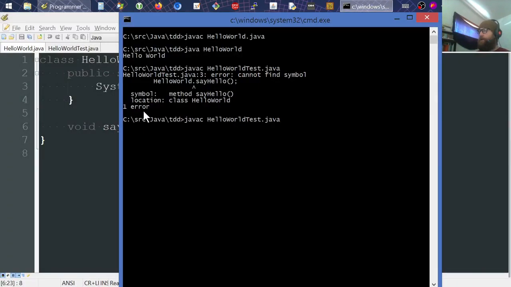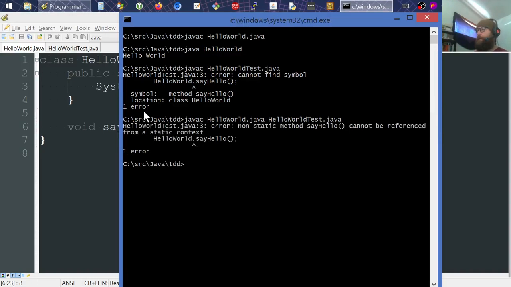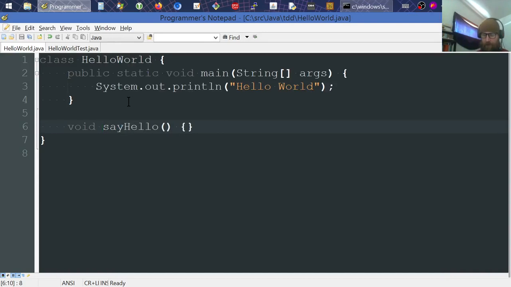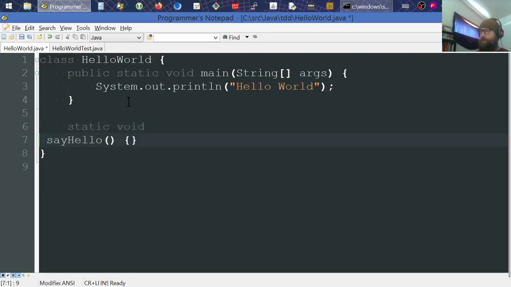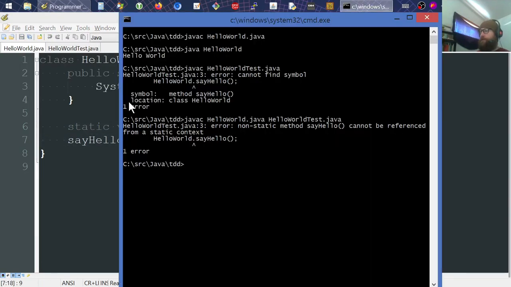We got hello world test Java. I think I should also compile hello world. So we'll compile hello world test.java. And what does it say? Non-static method. Okay, not a big deal. Void. I'll go ahead and put static. This is kind of the way I prefer to do stuff. And we'll try and compile it again.